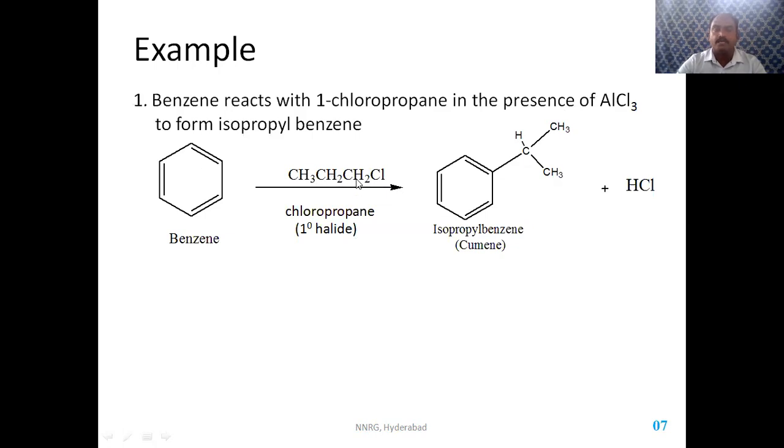But the primary carbonium ion is less stable than the secondary carbonium ion. The positive charge on the primary carbon shifts to the secondary, and the secondary carbonium ion attacks the benzene. So it forms isopropyl benzene, but not propyl benzene.